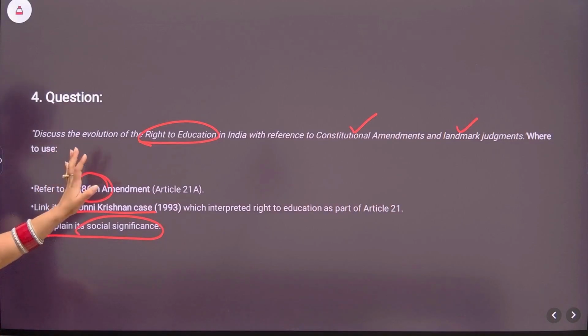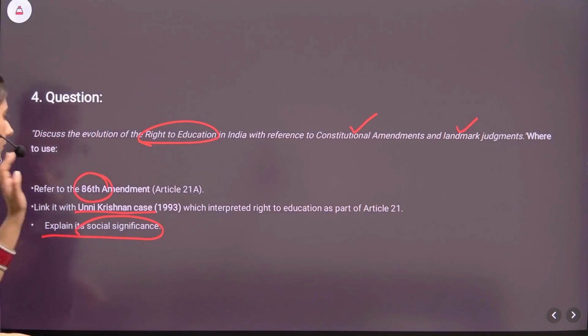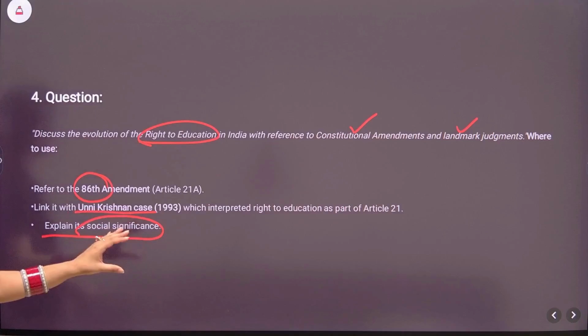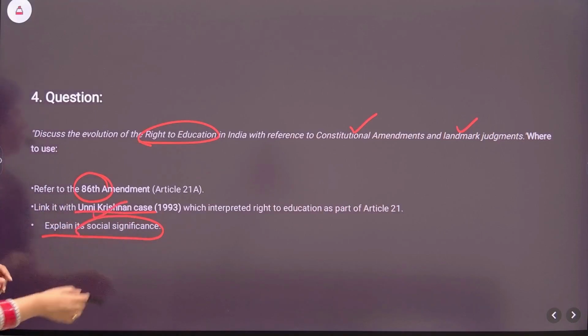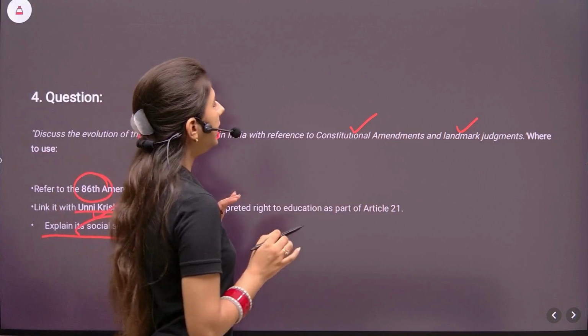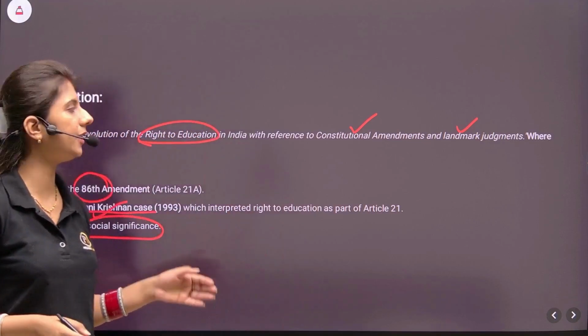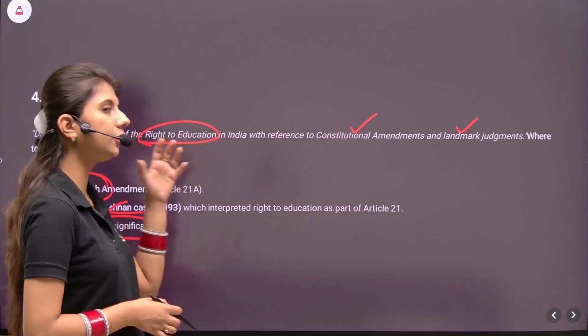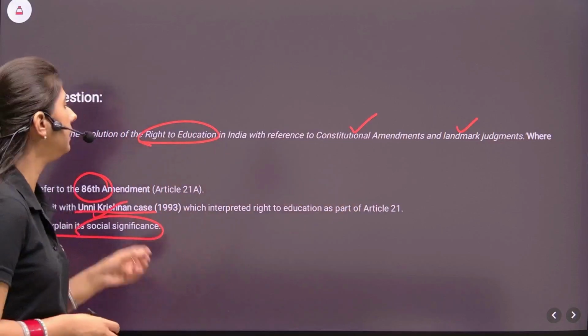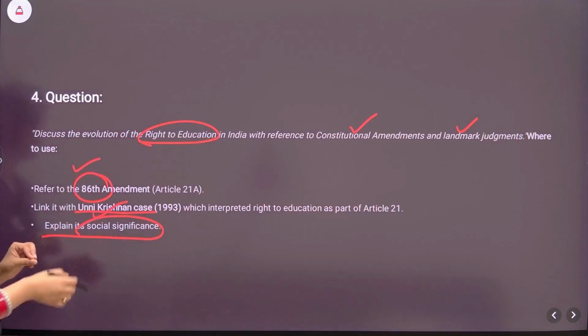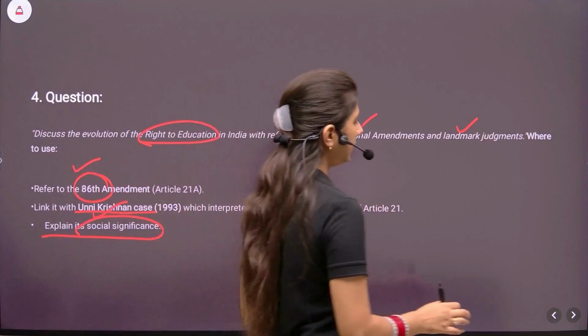So, the factual part is covered throughout all the tables. And we'll just write a precise point about the significance. Even if the question is not explicitly mentioning the amendments and landmark judgments and a theoretical or analytical question is asked, then too you will write all these facts to enrich your introductions and body.